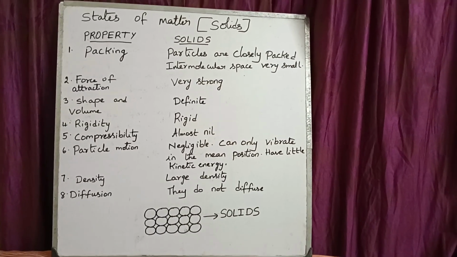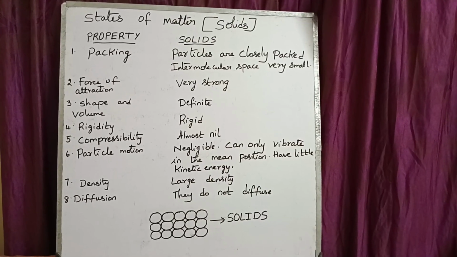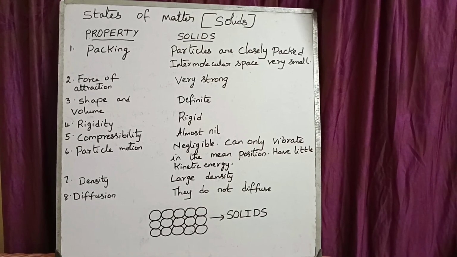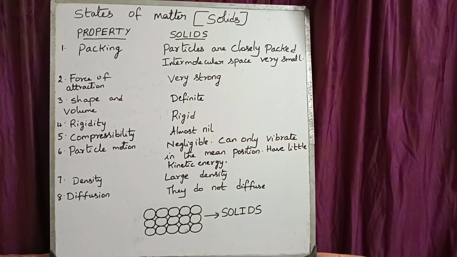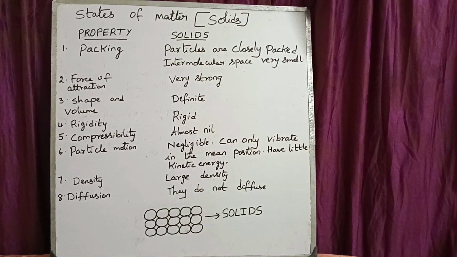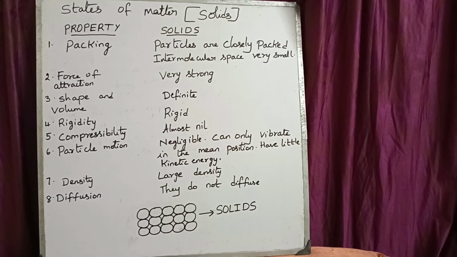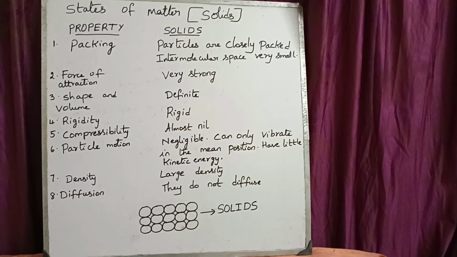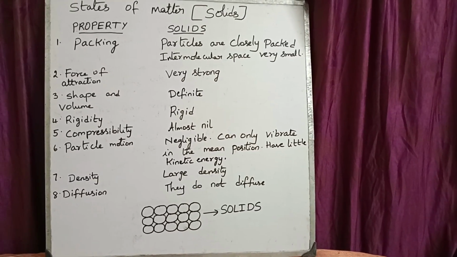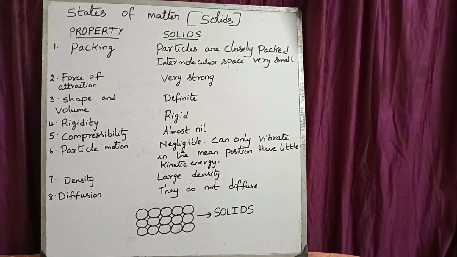The next property is called compressibility. What is compressibility? Decrease in the volume of matter by application of pressure is called compressibility. Solids cannot be compressed under normal conditions. We know that in solids the particles are closely packed and therefore they hardly have any space, is it not? We cannot compress a glass slab, but there are some solids which can be compressed, like sand, sponge and rubber, because these solids have spaces which are filled by air.